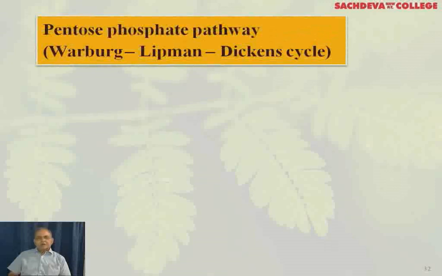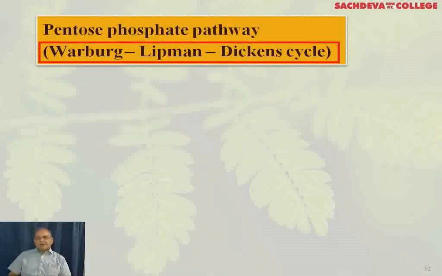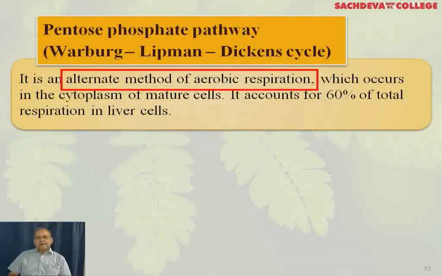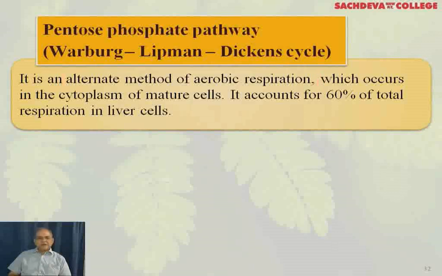Now we are going to discuss the pentose phosphate pathway. This is an alternative pathway for the oxidation of food material. Plants not undergoing glycolysis or the Krebs cycle will undertake this pathway, and it is called the Warburg-Lipmann-Dickens cycle. It is an alternative method for aerobic respiration which occurs in the cytoplasm of mature cells. It accounts for about 60% of the total respiration in the liver cells.